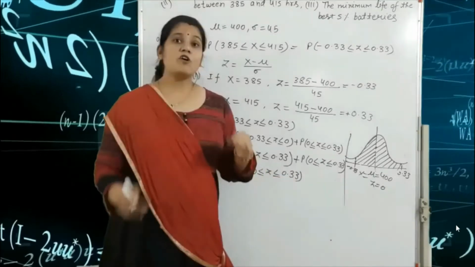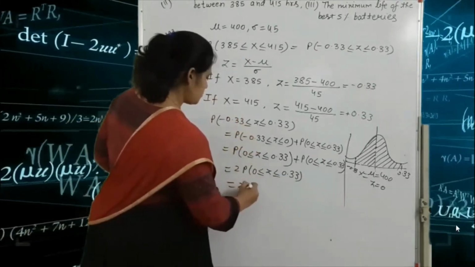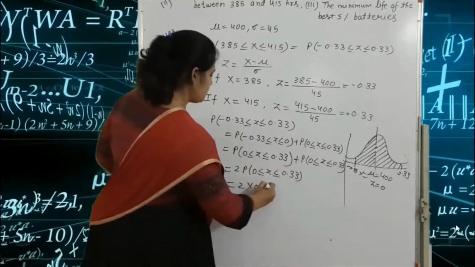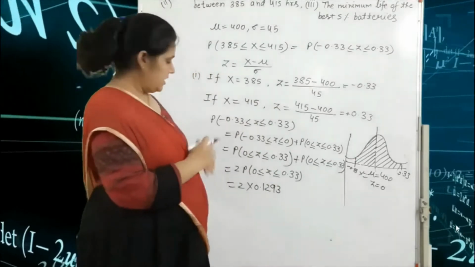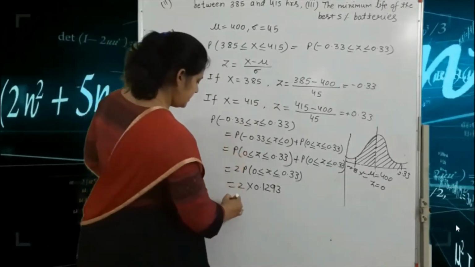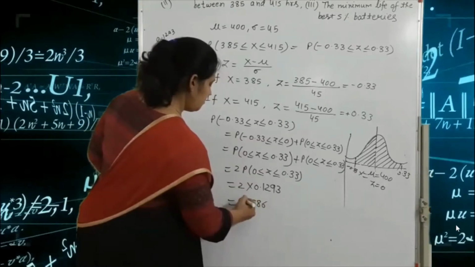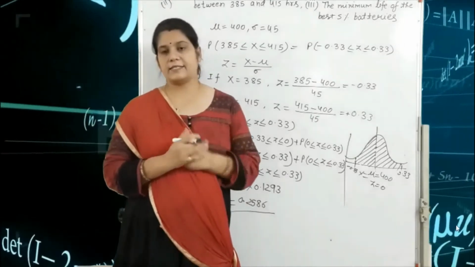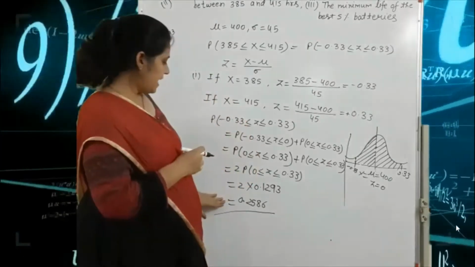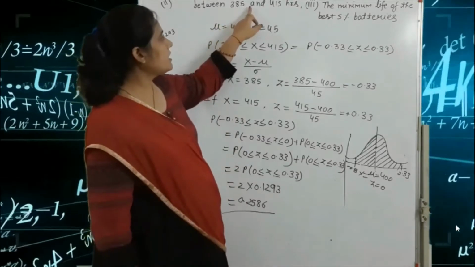The value of 0.33 in the z table is 0.1293, so 2 into 0.1293. Our final answer is 0.2586.